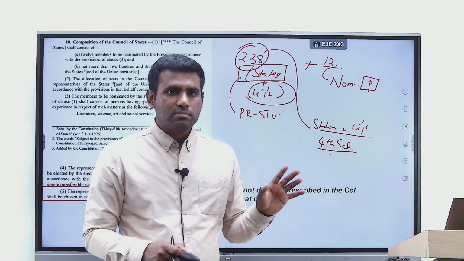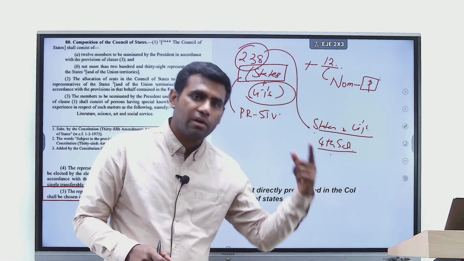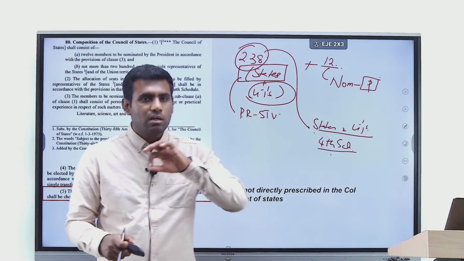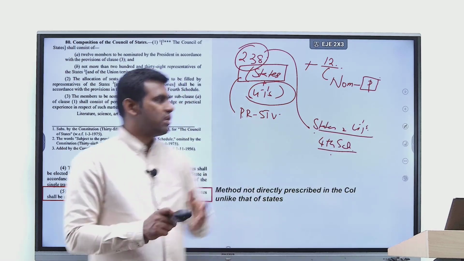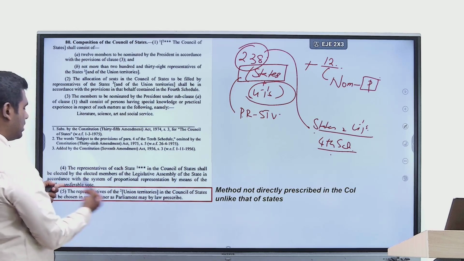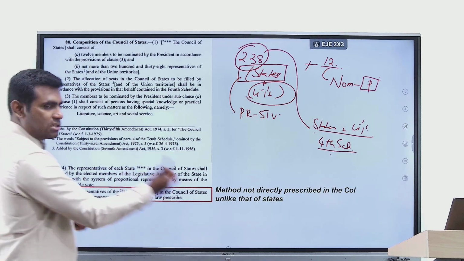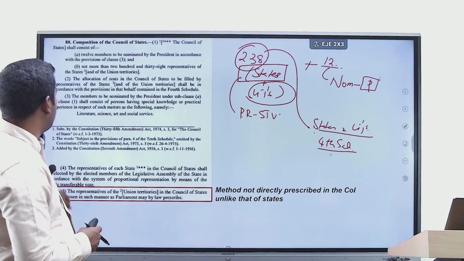is no. The reason is the Constitution does not prescribe the methodology of representation from the union territories. It clearly lays down the methodology of representation from the different states, right? It says that the members shall be chosen by proportional representation by single transferable vote of each state. But with respect to union territories, look at clause 5 of Article 80.